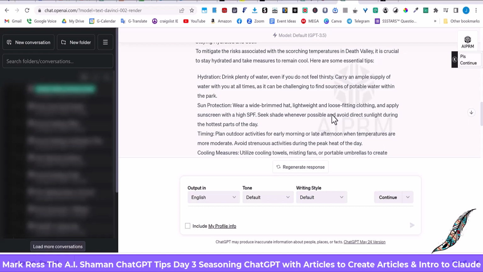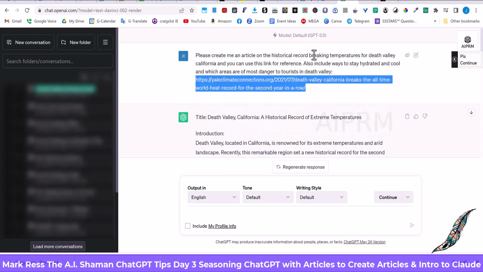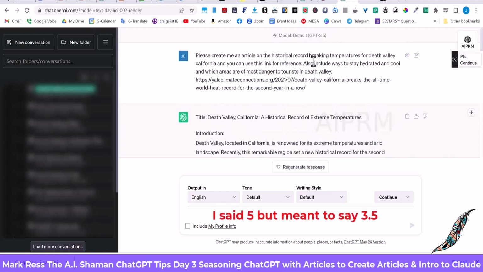So this is just another way to get it to write and produce better results for you, by referencing content that's already out on the internet. Because yes, it was trained on existing data sets, if you will, that's out on the internet. But if you want to be more specific, point it to a URL. Or if you're paying for the ChatGPT 4 version, right now I ran this in 5, but if you're paying for the 4.0 version, then you can use the plugins and you can upload a specific PDF and it'll reference that PDF. Okay, so short tip for today.